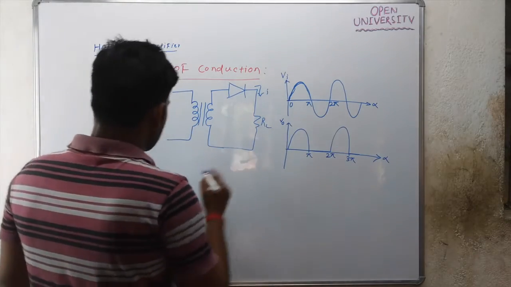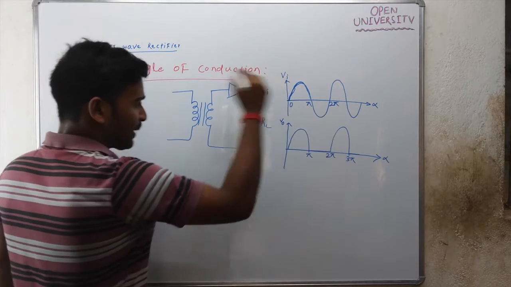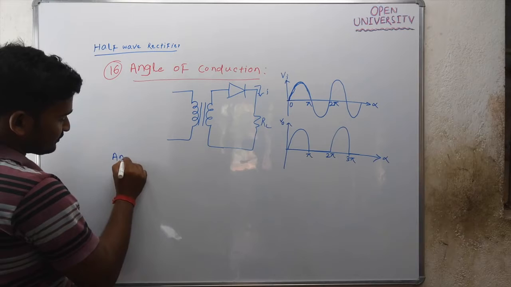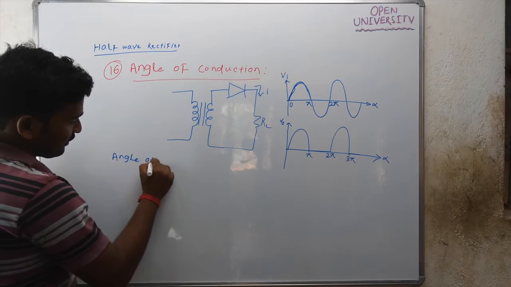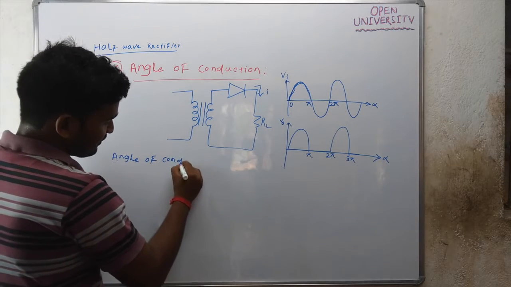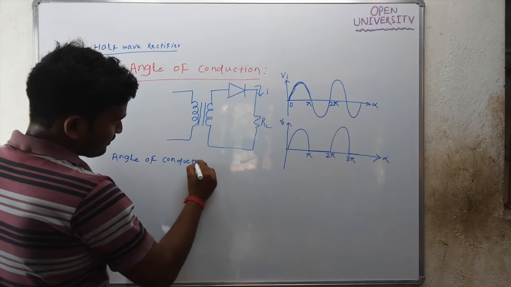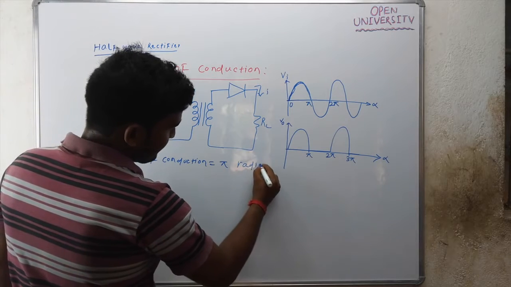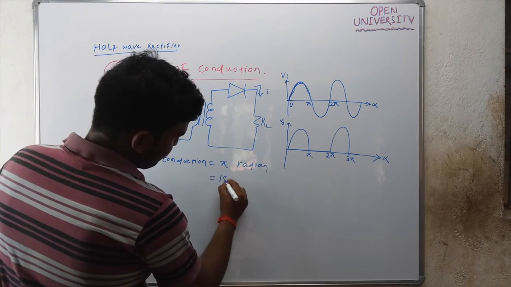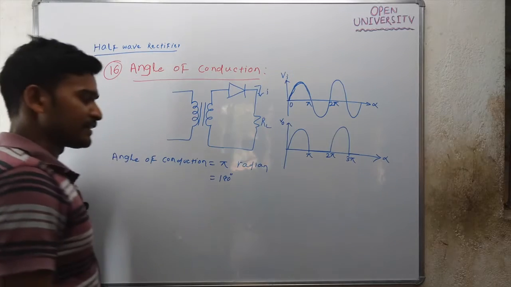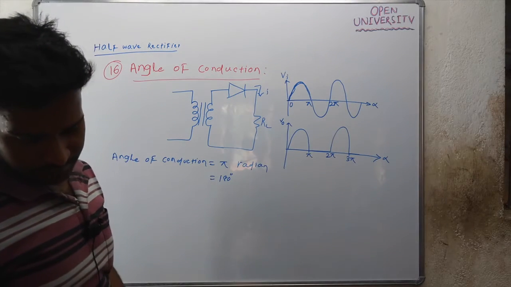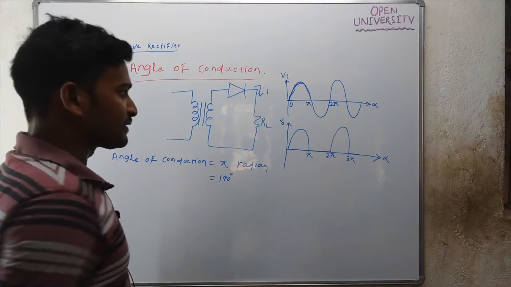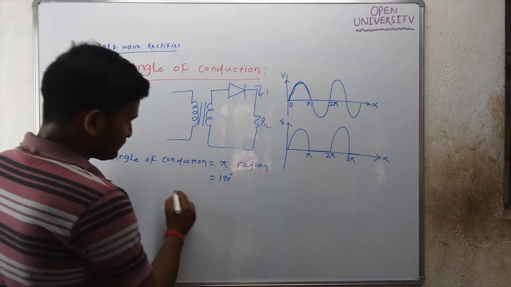So the angle of conduction is pi radian or 180 degree if the diode is ideal.